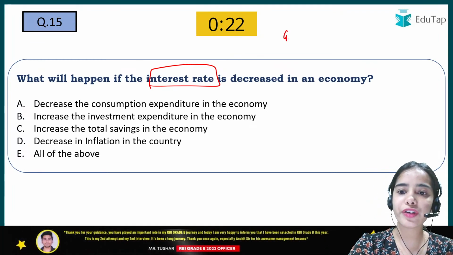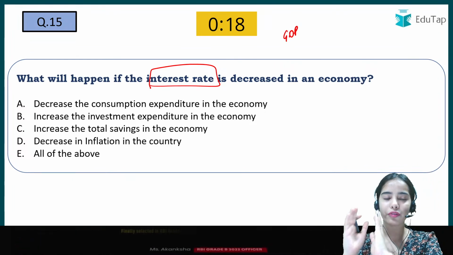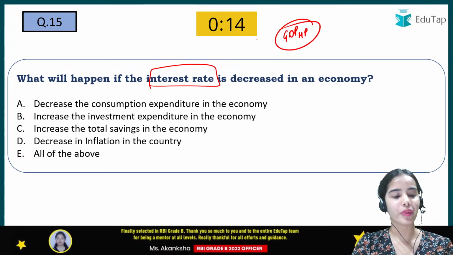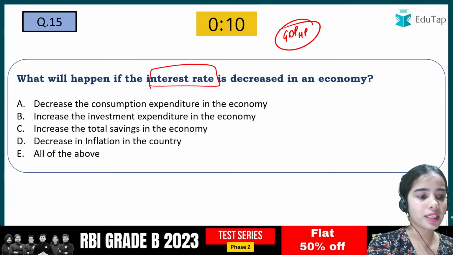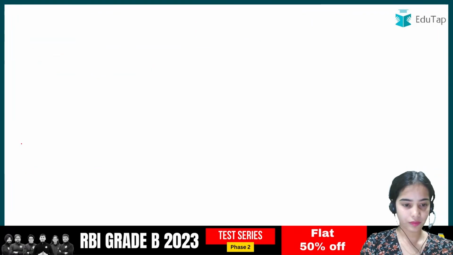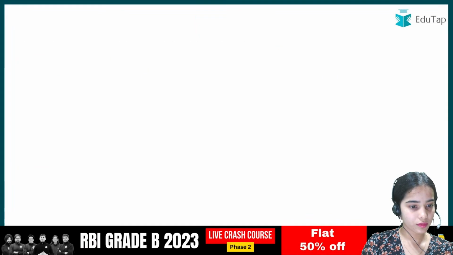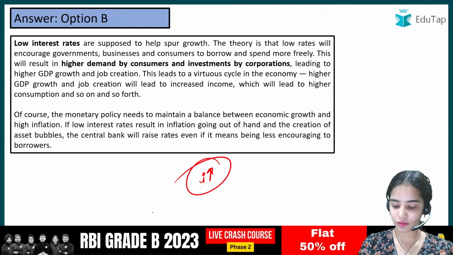Whenever we talk about GDP without mentioning market price or factor cost, that means we are talking about GDP at MP. These are some basic ideas in economics that you need to have. So here B is the correct answer. For decreasing inflation, you have to increase the interest rate.